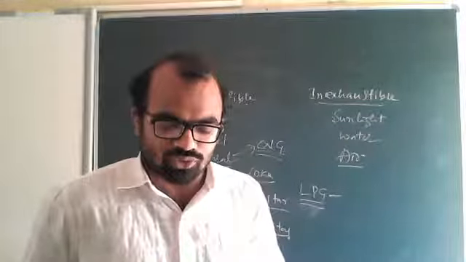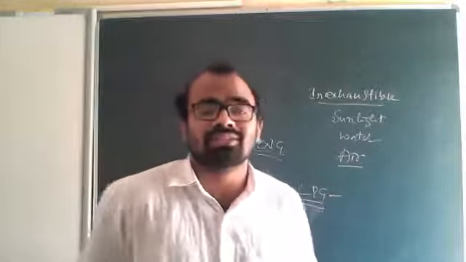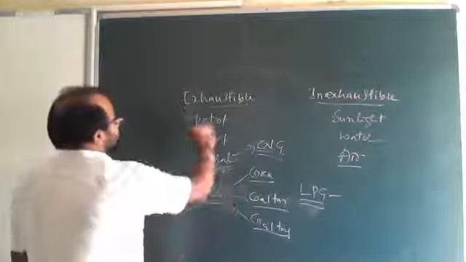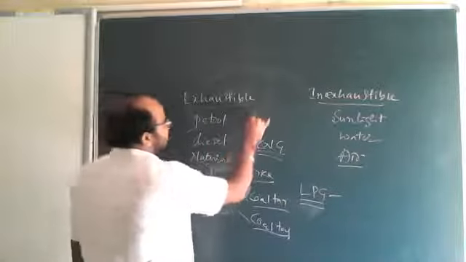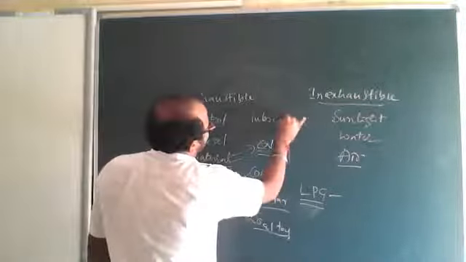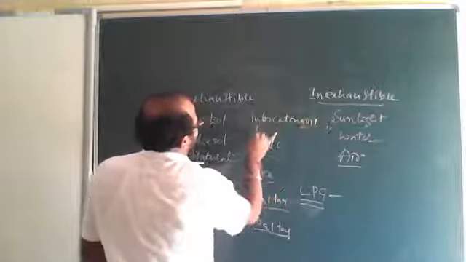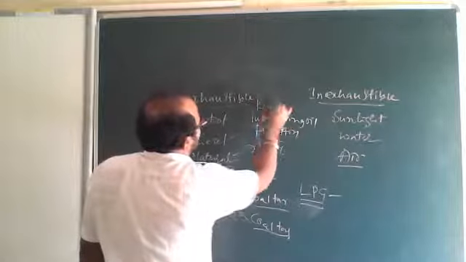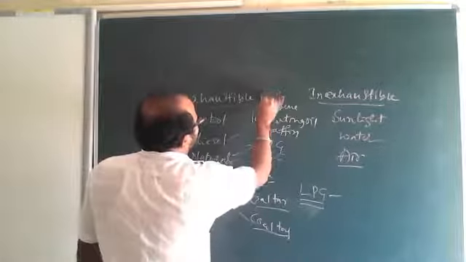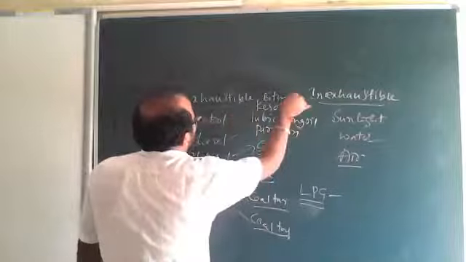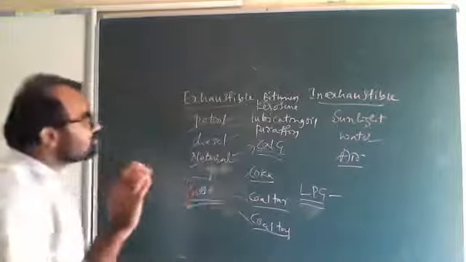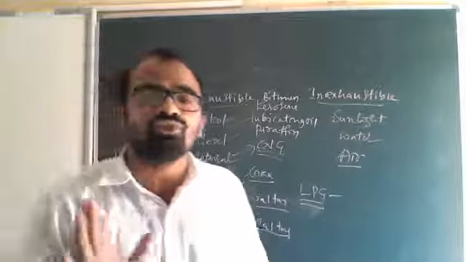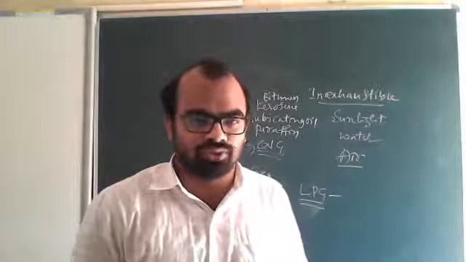Coal and petroleum resources are limited. We should use them judiciously. See, both the coal products and the petroleum products, along with lubricating oil, paraffin, kerosene, bitumen, these are all limited. You have to use them judiciously, meaning you have to use them properly.